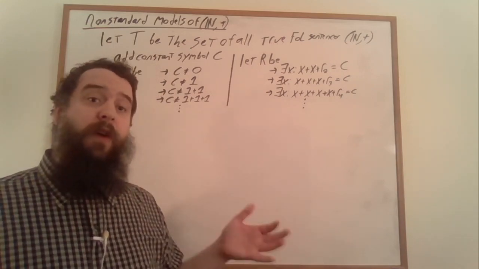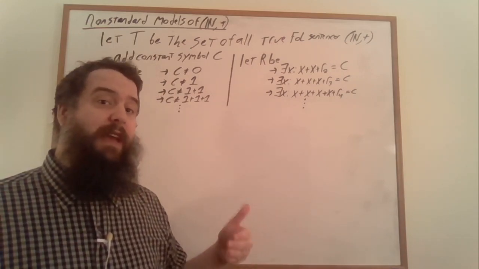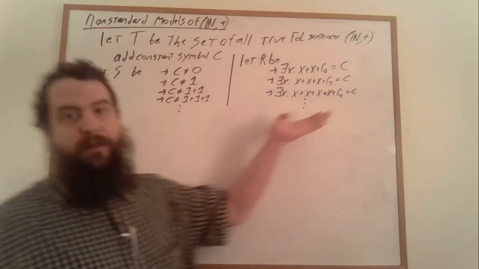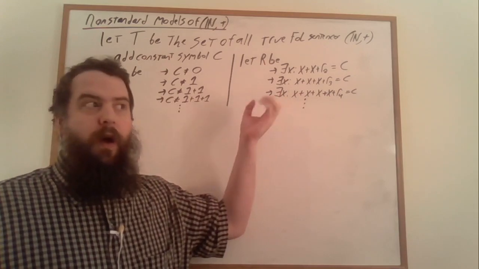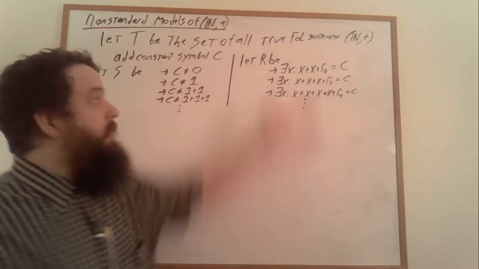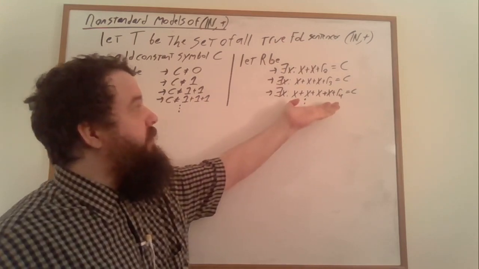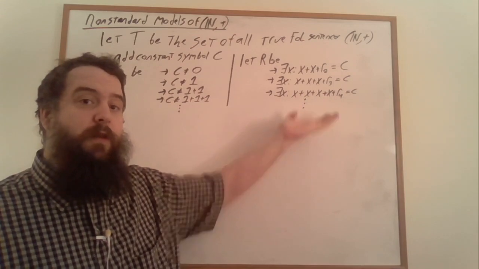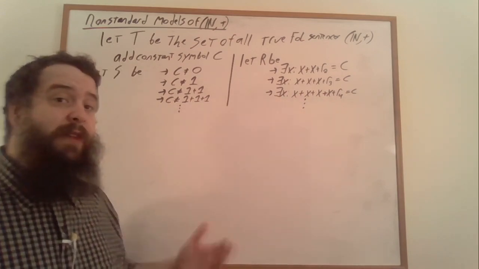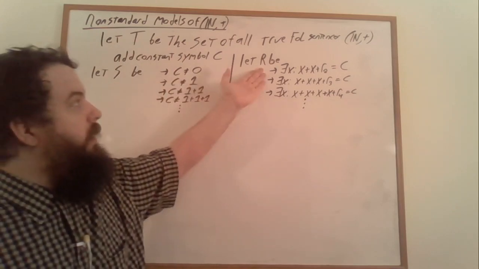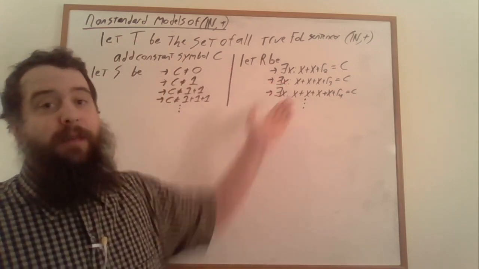But remember that we showed that the only things that we can say with formulas with one free variable, things that we could say about some number, are that it belongs to some eventually periodic set. And by specifying all of the remainders of C, we specify all of the eventually periodic sets that it belongs to. Now I claim that every finite subset of T unioned with S unioned with R is satisfiable.